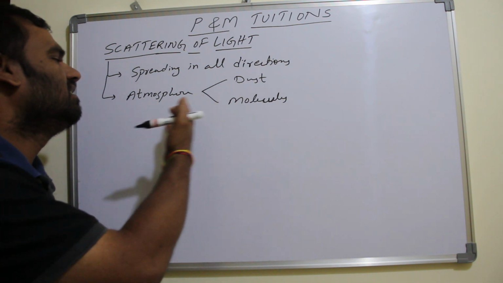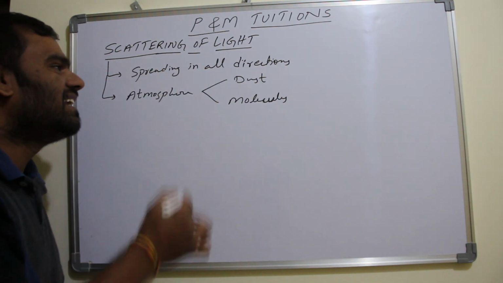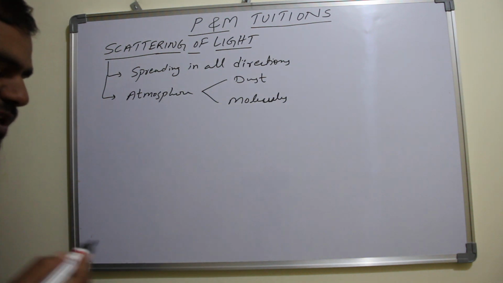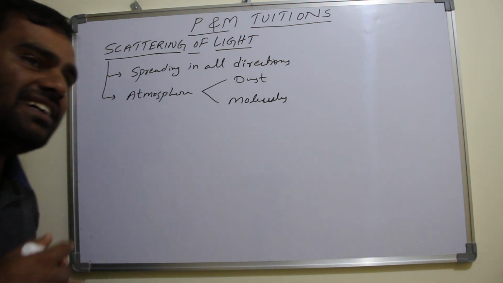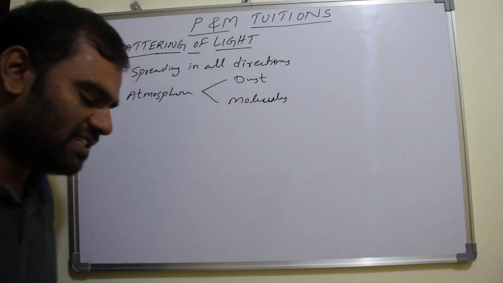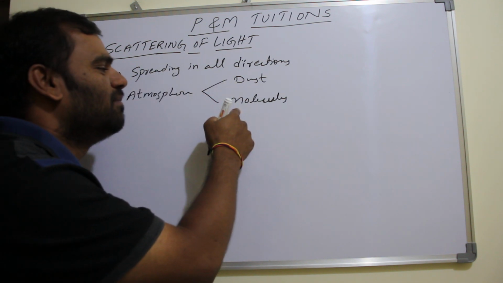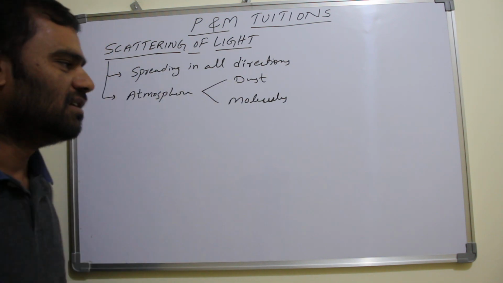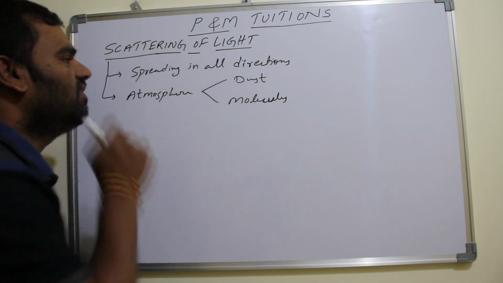So scattering is a process of absorption of light energy and re-emission of this light energy by the dust and air molecules of the atmosphere. This is called scattering of light.